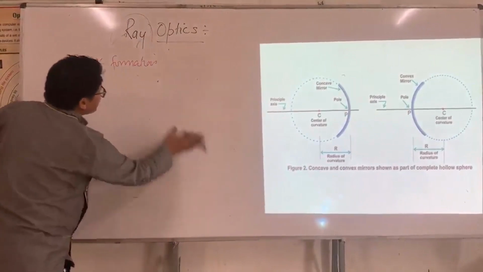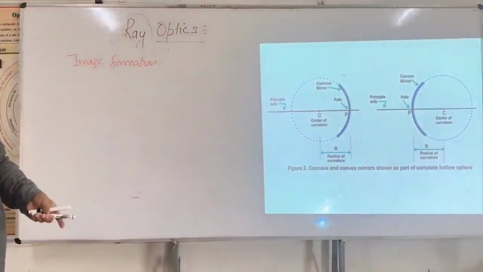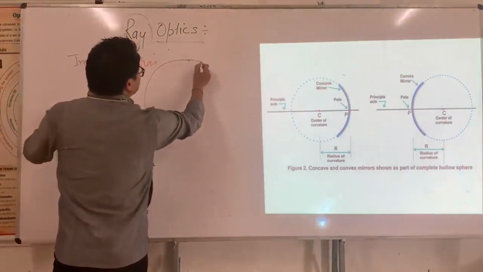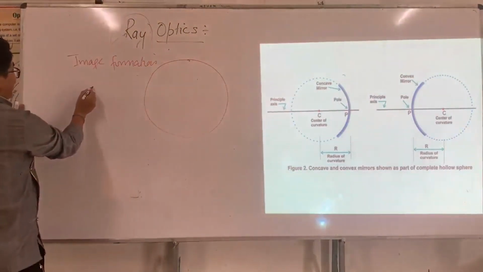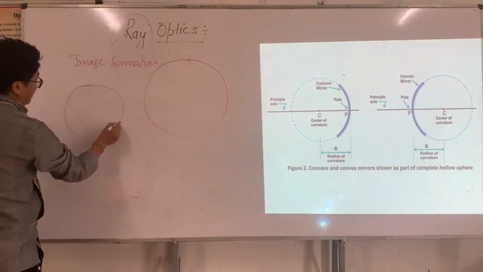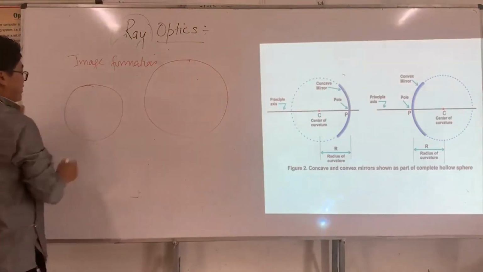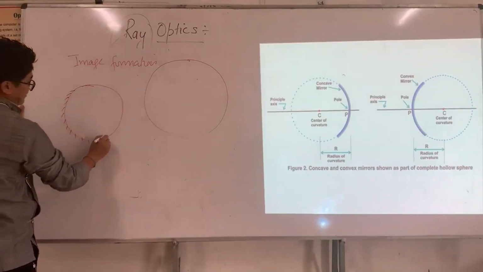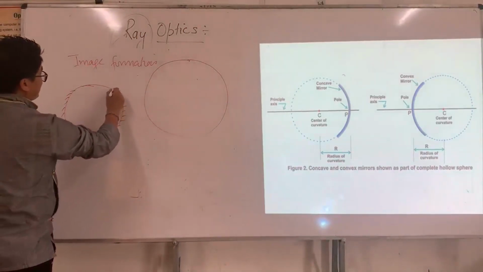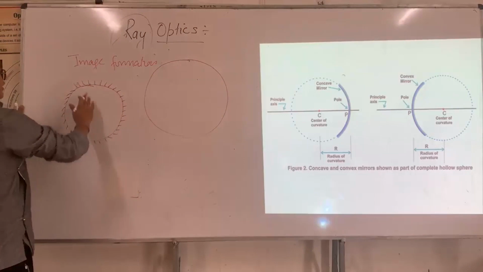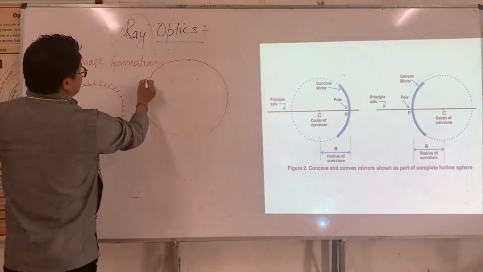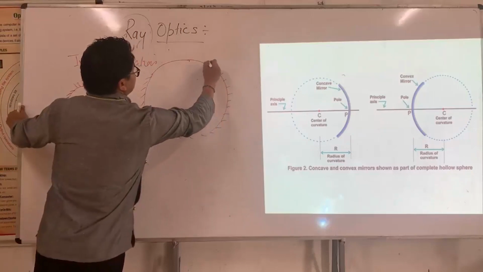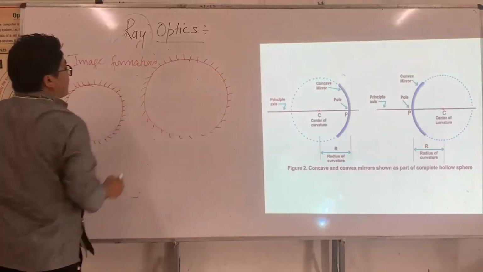Now look here. I have two different spheres. Let's say I'll take a concave one. This is a big sphere, and this is again another big sphere, not a little smaller than this. The inner one is the non-reflecting surface.